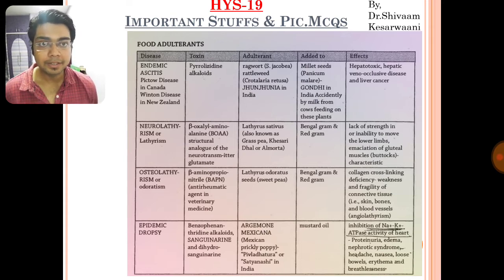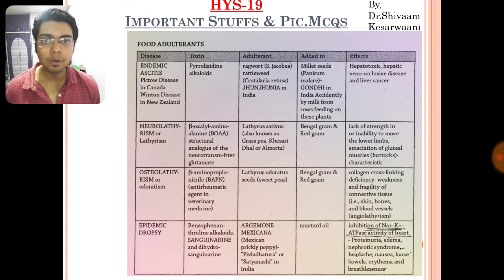The diseases like endemic ascites is caused due to the toxin pyrrolizidine alkaloid, which is present in rattleweed or Crotalaria, also known as junjunia, caused when it is mixed with millet seeds. As the name already suggests, endemic ascites causes hepatotoxicity or liver cancer, and thus this pyrrolizidine alkaloid is a hepatotoxic thing causing the endemic ascites.